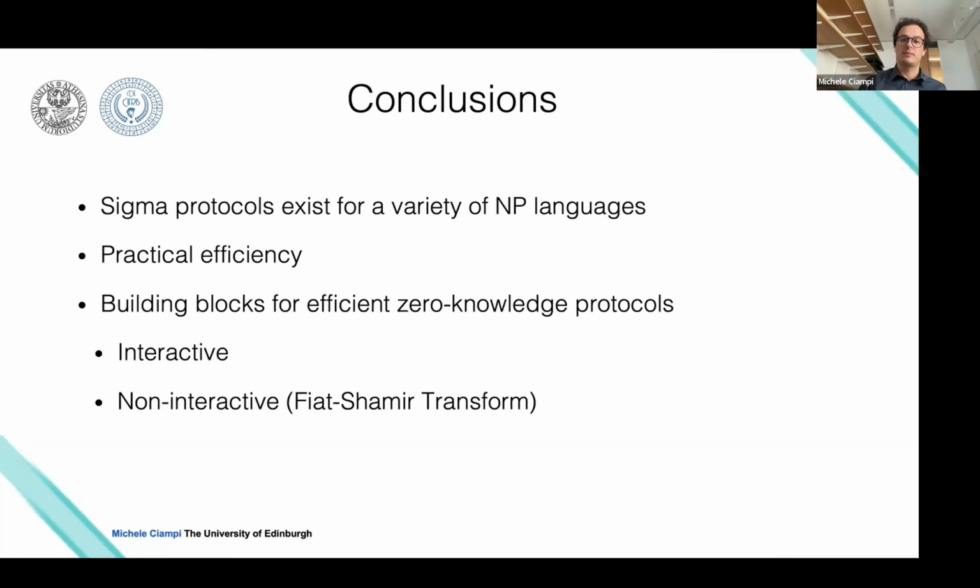Sigma protocols give you this feature: by proving that you know some secret, but not disclosing what secret, you can identify yourself to a service without disclosing who you really are, which is a very important property. And you can design sigma protocols for every NP language. These sigma protocols can be more or less efficient. Efficiency really depends on the type of language, but in principle, every NP language has a sigma protocol.